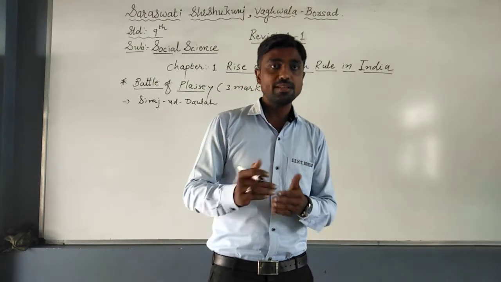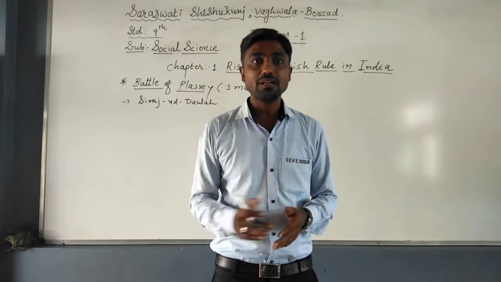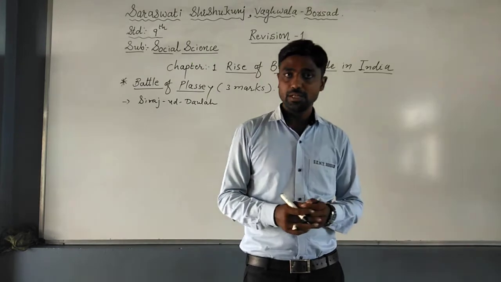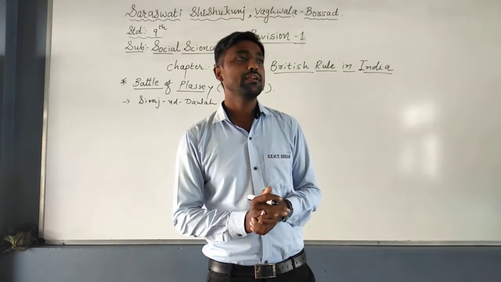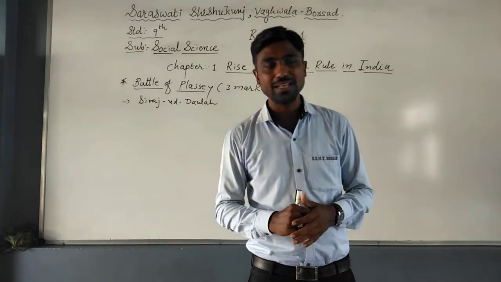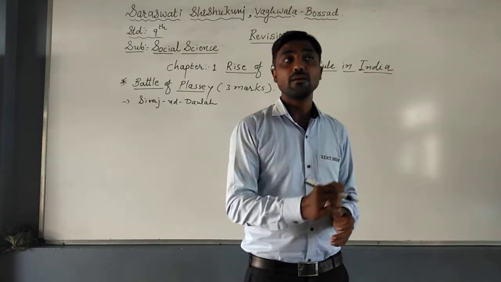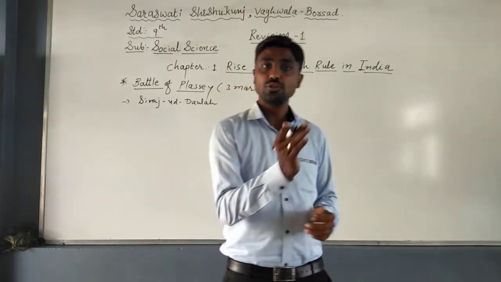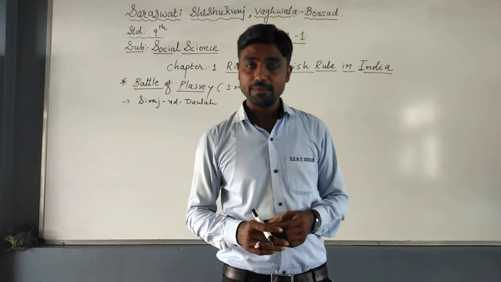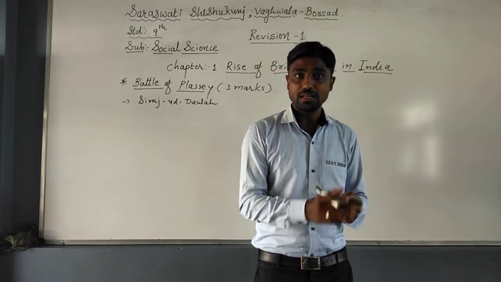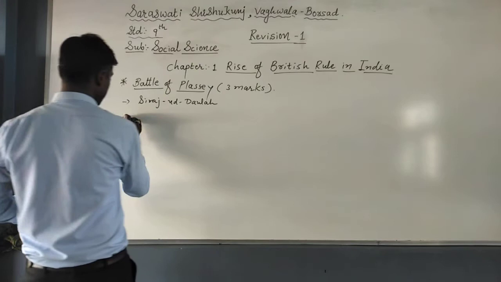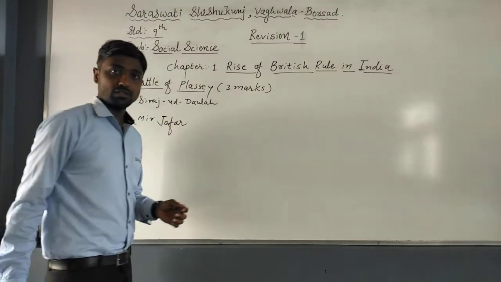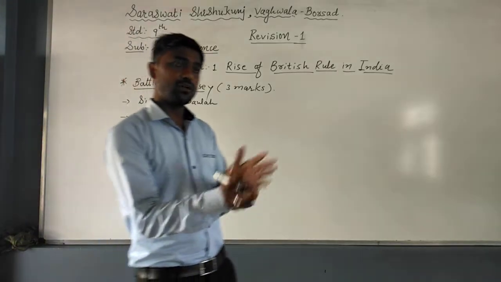Now this news reached Chennai. In Chennai, Robert Clive, the Britisher, was there. Robert Clive came with a small army to Bengal, but when he saw that Siraj-ud-Dowlah's army was too huge and he was not able to defeat him, he made a treachery. Treachery means planning how to defeat Siraj-ud-Dowlah. And in this treachery, the commander-in-chief of Siraj-ud-Dowlah's army, Mir Jafar, and Seth Hamilton were coaxed to join. It means they sided with the Britishers.